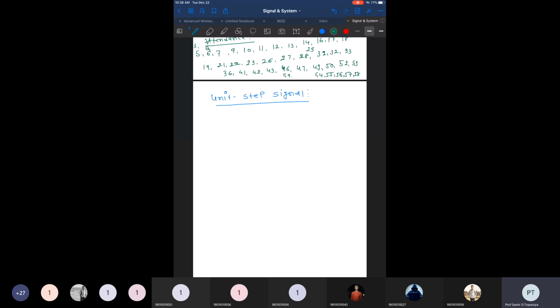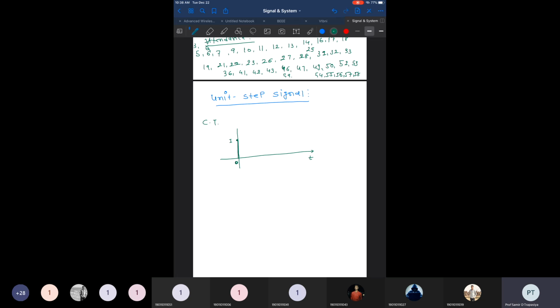So now we discuss the unit step signal. First we describe the unit step signal as a continuous time signal, and then we describe it as a discrete time signal. So first we define it as a continuous time signal. The unit step signal is a signal which starts from some point; from some point it's a zero, and then it is a one. There is an impulse over here.